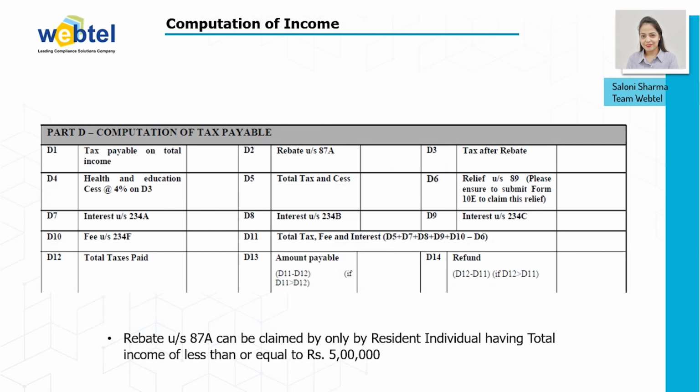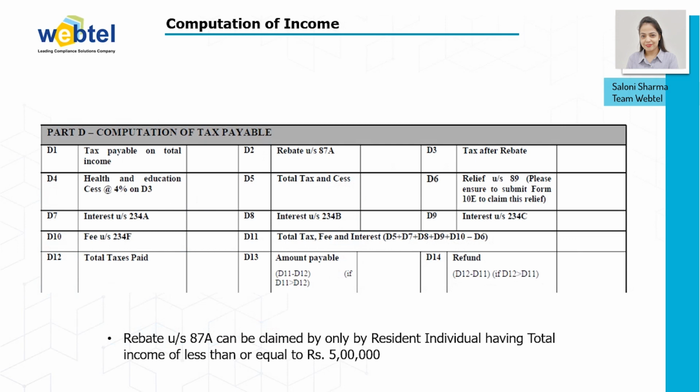Then comes the computation of your income. If we talk about the computation of your tax payable, then at point number D1, tax payable on your total income will be calculated as per the slab rate. And if you are eligible to claim any rebate under section 87A, it will be calculated. Then at point number D3, your tax will be calculated. And on your tax value, 4% health and education cess will be calculated.